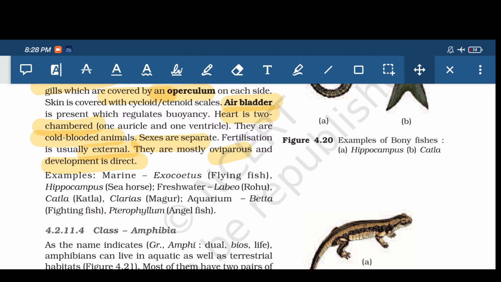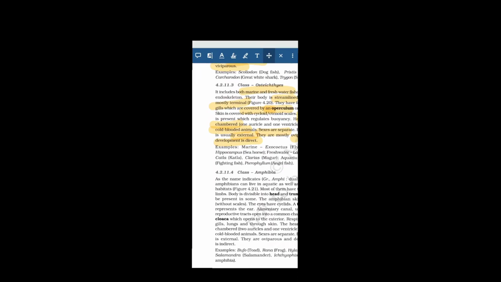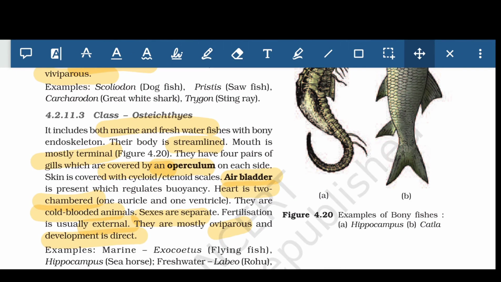Okay, marine examples are Exocoetus, that is flying fish, then seahorse, and then rohu, katla. These are the examples. So revising about Osteichthyes, it includes both marine and freshwater. That means animals belonging to Osteichthyes can be found in marine water and in freshwater also.